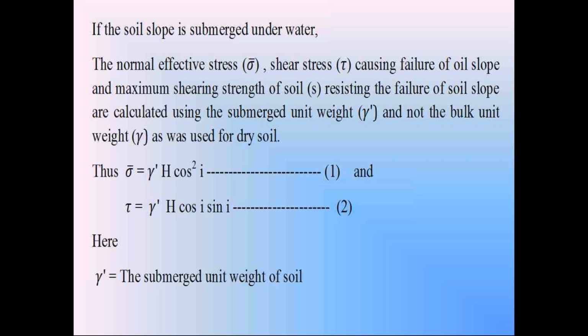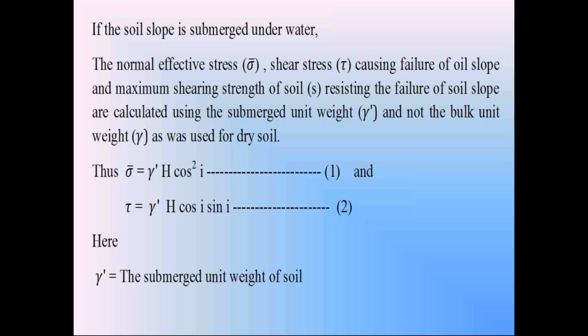So that shear stress tau is equal to gamma dash into H into sin I into cos I. Since in the second condition the soil is in submerged condition, in the submerged condition also, the pore water pressure is 0. So this is very, very important.